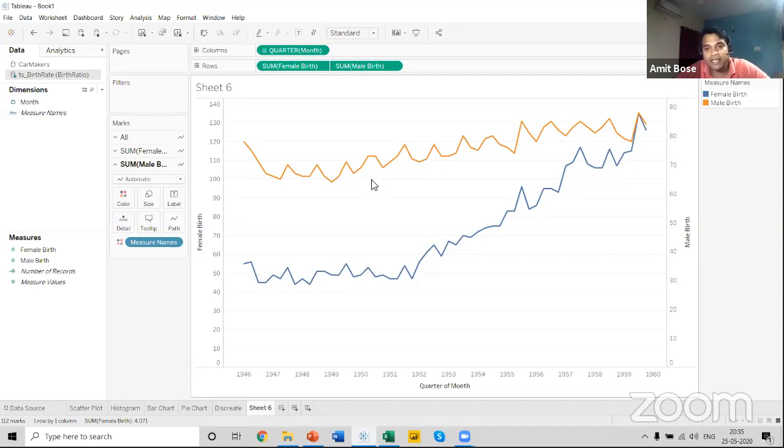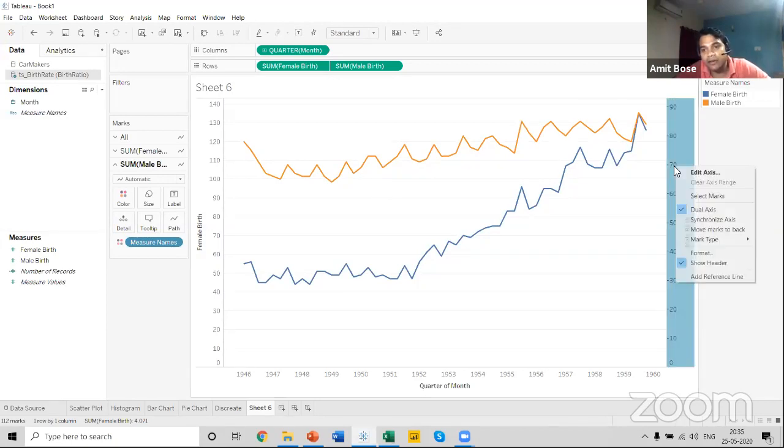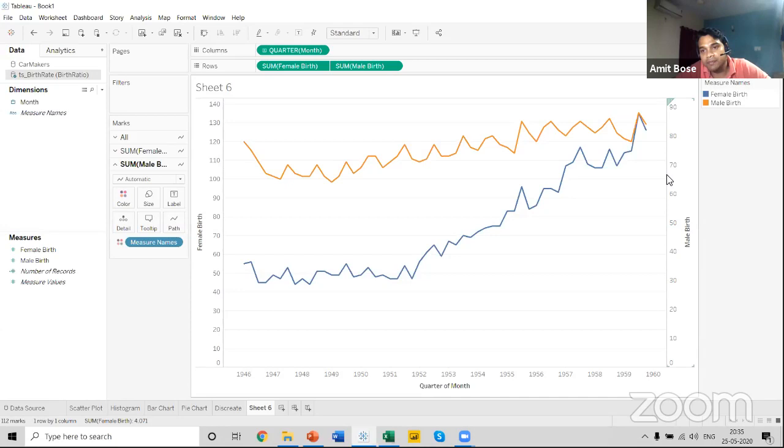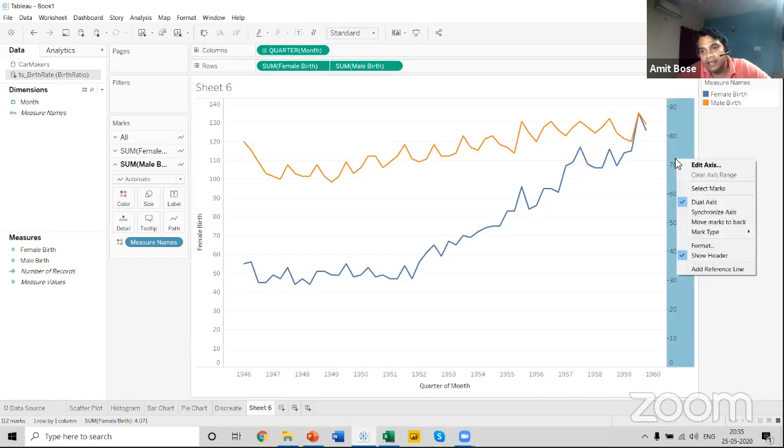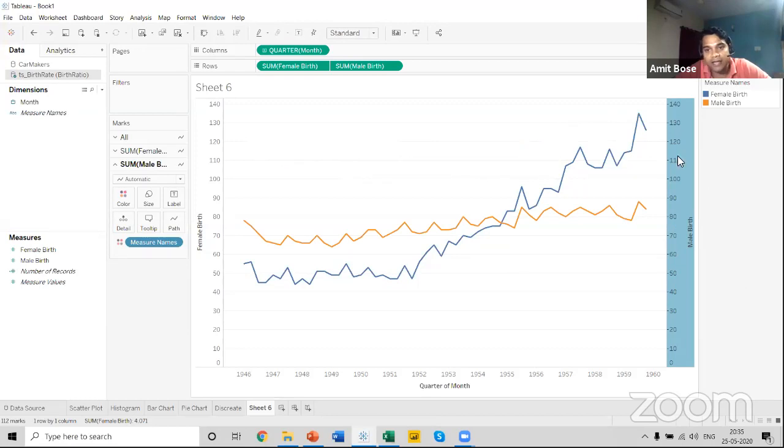So how can you synchronize these axes? We can just right click on this particular axis and there's an option over here, synchronize axis. You can right click and click on synchronize axis and you can see there's more good news coming our way. So the female birth rate has increased drastically. Now we have both the axes on the same synchronization.